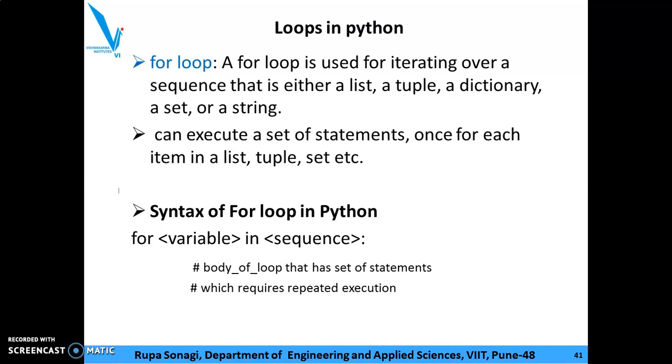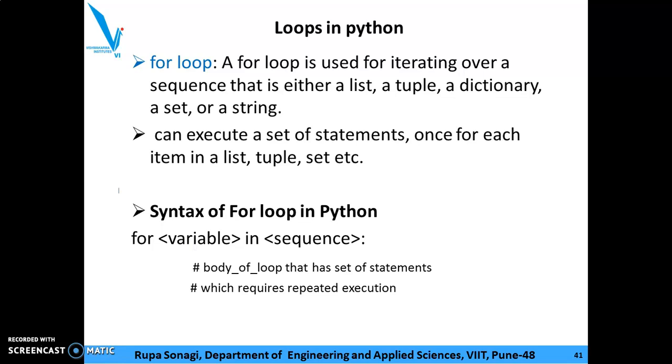So let's see the syntax. Syntax for a for loop in Python: for, this is the variable, in sequence. So for a for loop, along with the for keyword, the in keyword is used. This is a variable which you can use for indexing any atom from a sequence.